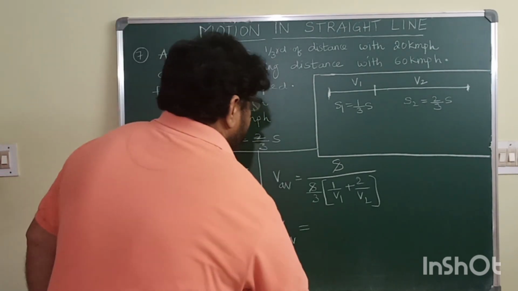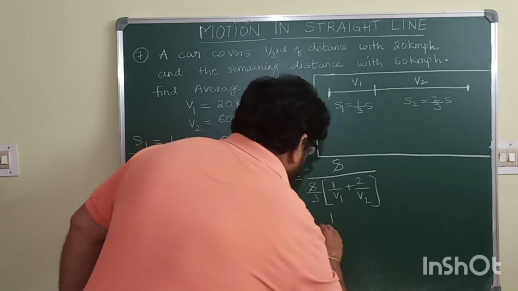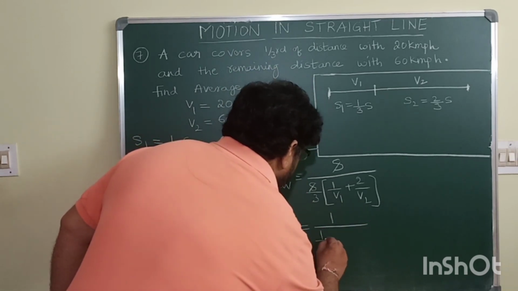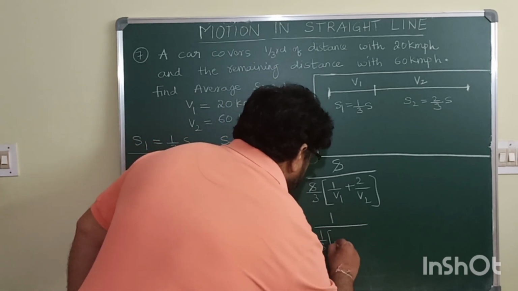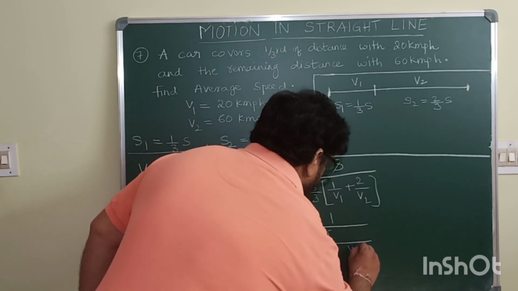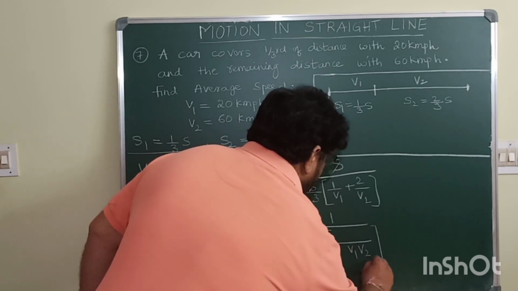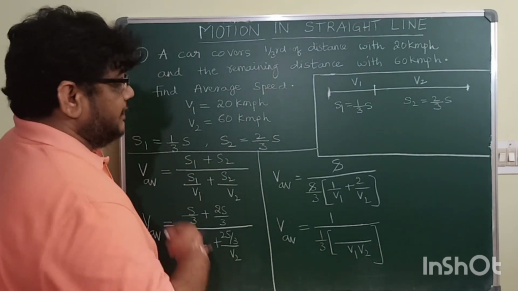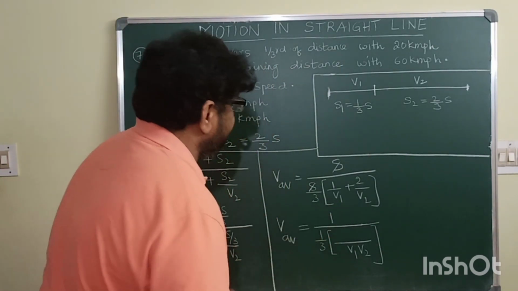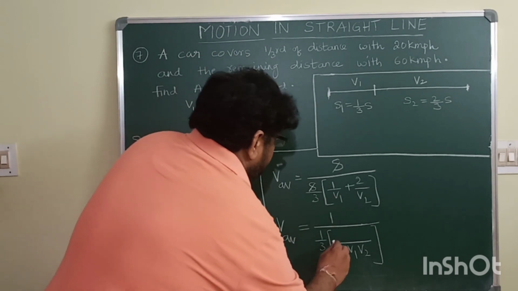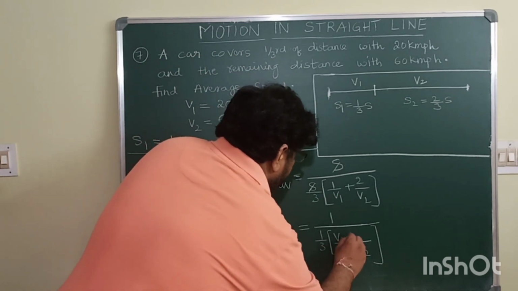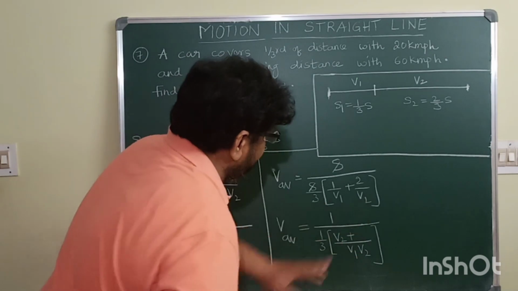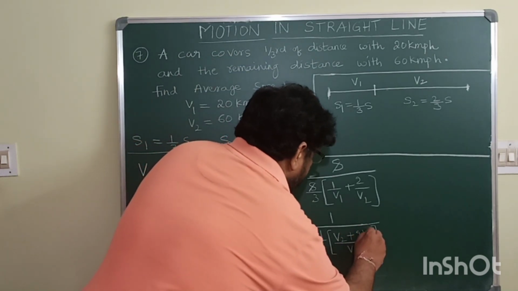See how I solve. So 1 divided by 1 by 3. Just now I told you LCM is V1 V2. I am solving every step to make you understand. V1 V2 is the LCM, so V1, V1 V2 will be remaining, plus V2, V2 2V1 is remaining.